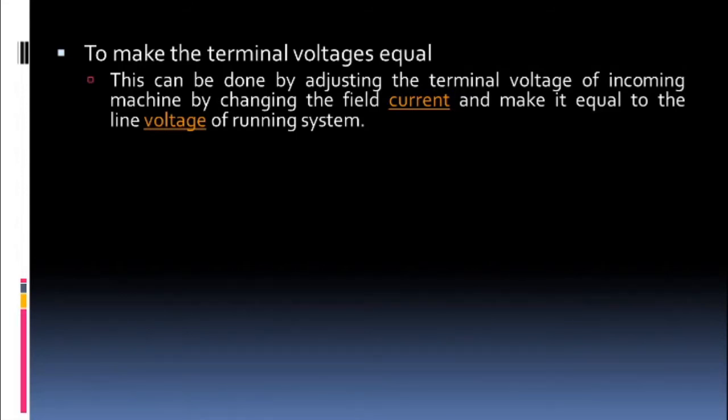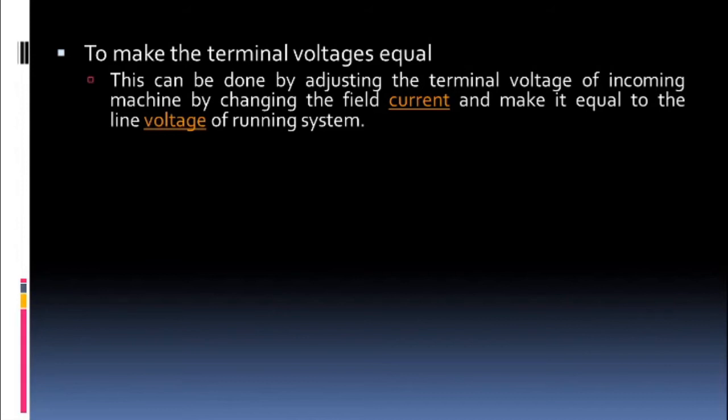All right. So first of all, the first condition is to make the terminal voltages equal. Now, how we will make the terminal voltages equal? First of all, we will see whether the incoming machine's terminal voltage is same as terminal voltage of running machine or not.